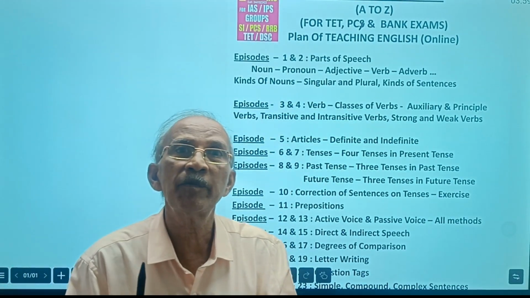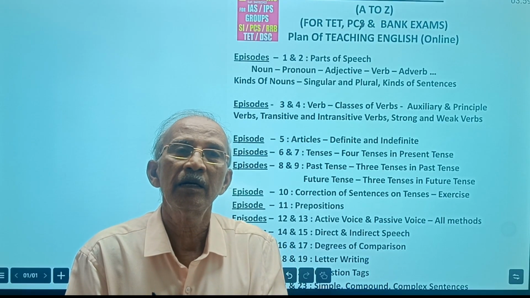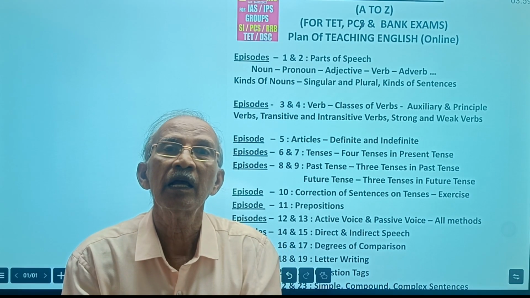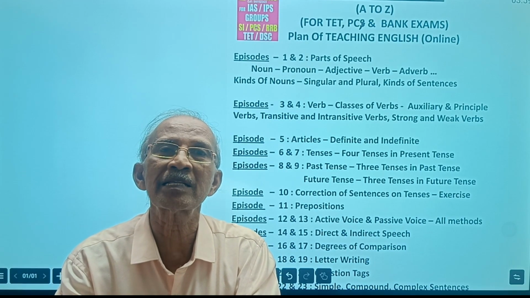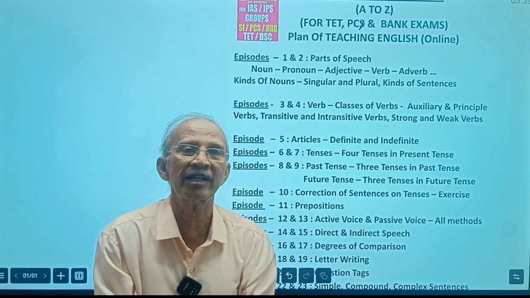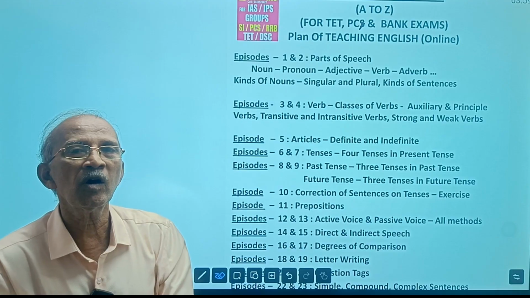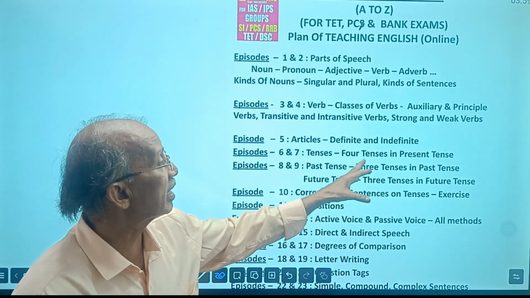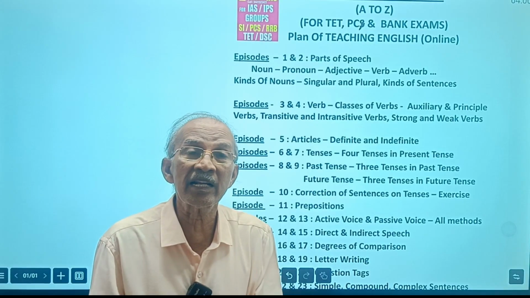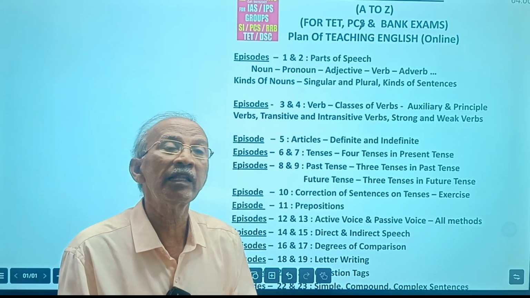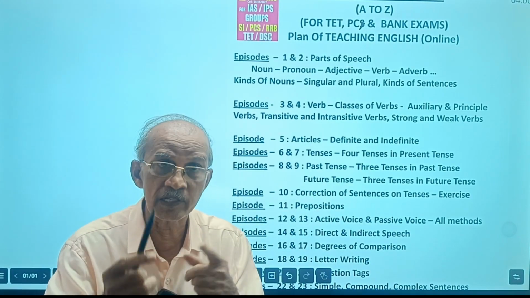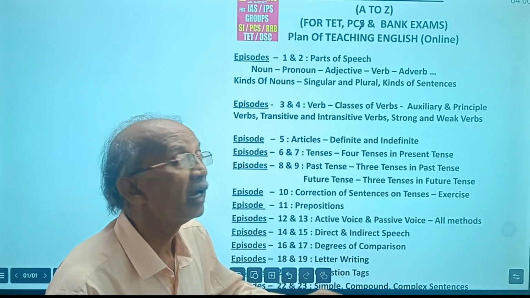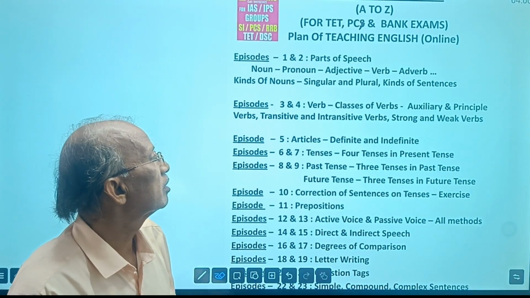If you learn the 4 tenses of the present tense well, the past tense and future tense become very easy. If you thoroughly learn the present tense and understand it well, the other tenses become easier. You will see how it becomes easier. I will make it easier. You need not worry if you seriously follow.